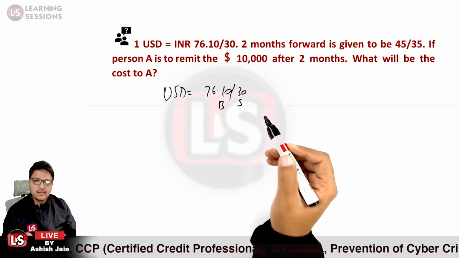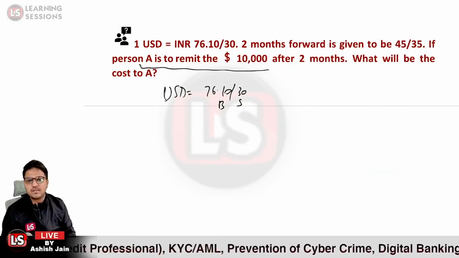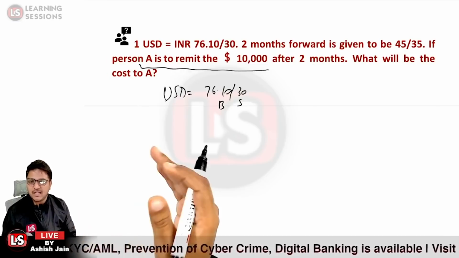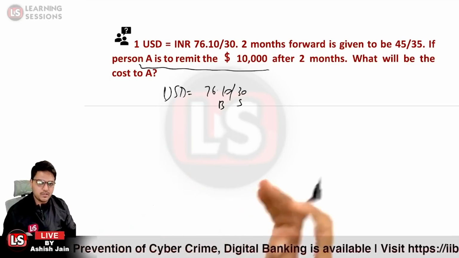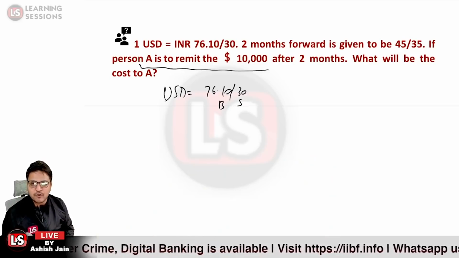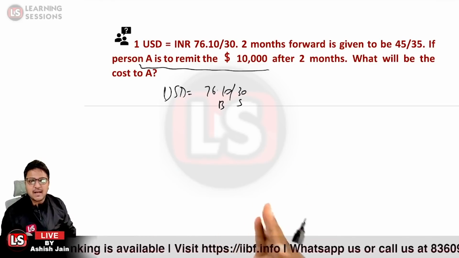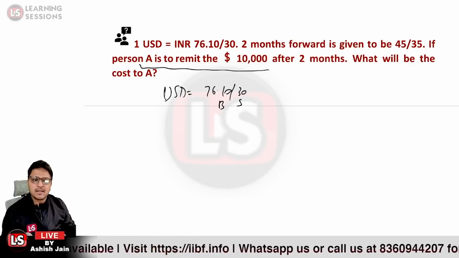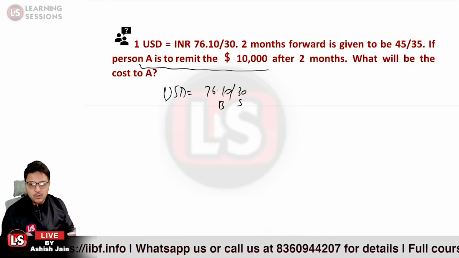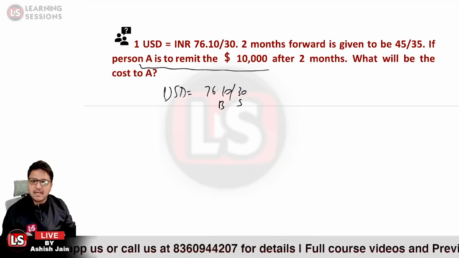And further it is given that person A is to remit USDs. Person A is basically an individual who wants to remit USDs. If he wants to remit the USDs, he has to purchase the USDs first of all. And at what price will he be able to buy the USDs? At the price at which the market is ready to sell. So he or she will be able to buy the 10,000 USDs at a price at which the market is ready to sell.